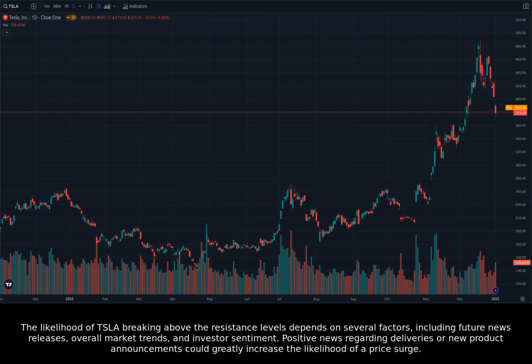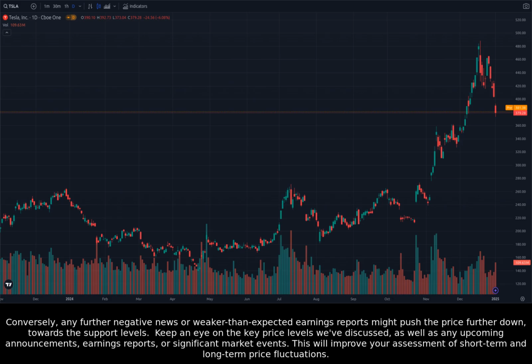The likelihood of Tesla breaking above the resistance levels depends on several factors, including future news releases, overall market trends, and investor sentiment. Positive news regarding deliveries or new product announcements could greatly increase the likelihood of a price surge. Conversely, any further negative news or weaker-than-expected earnings reports might push the price further down, towards the support levels.